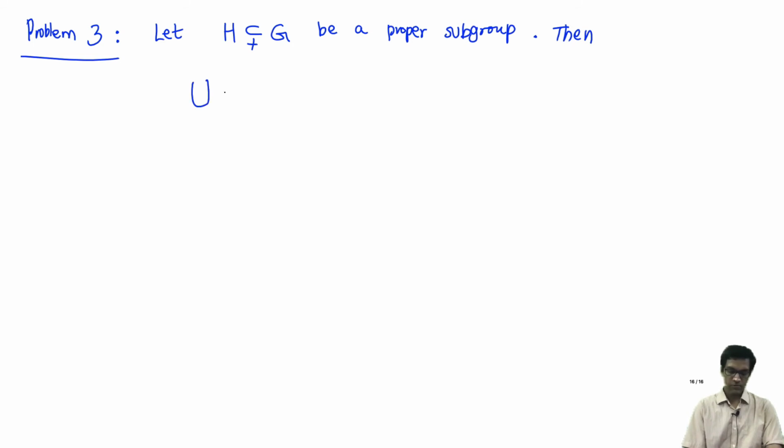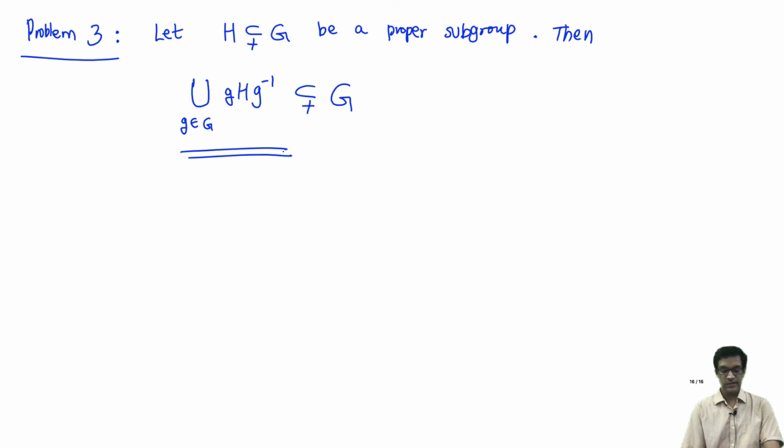Then the union of all the conjugates of H, which means I look at the subgroups gHg inverse as g ranges over G, is also a proper subset of G. See, the left hand side here is only a subset of G, but the assertion is that this must still be a proper subset of G. You cannot, by taking unions of conjugates, get every element of the group just from that. Okay, so let's try and prove this.